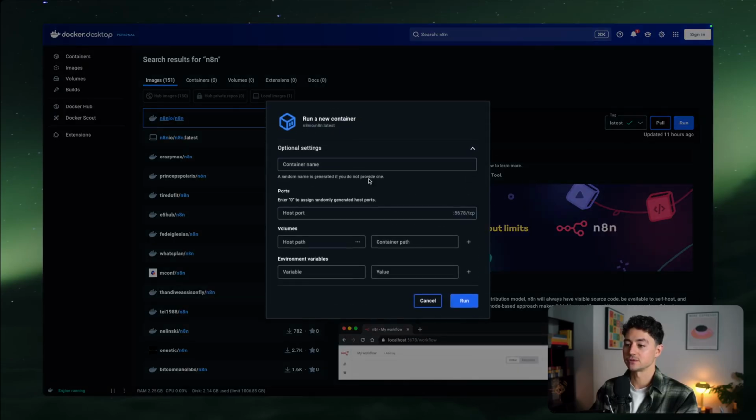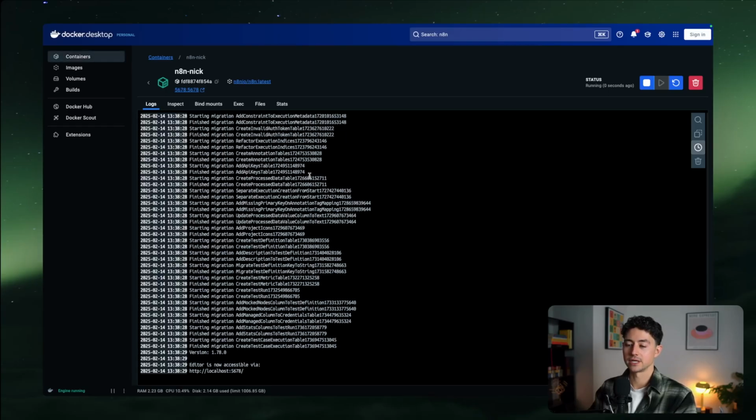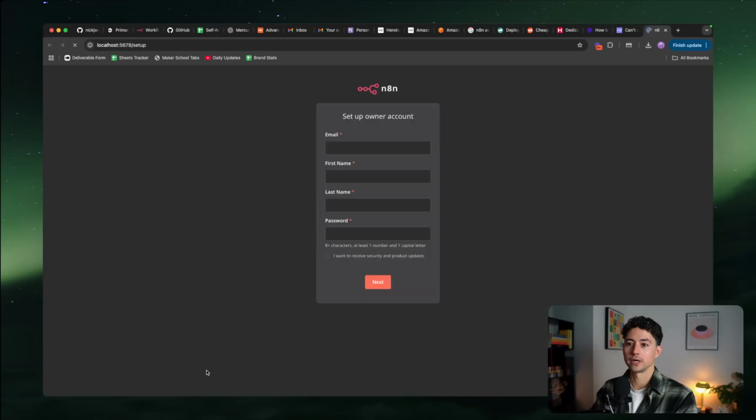And when you do so, it'll ask you for some optional settings. I'm going to do 5678 right over here. Volumes, host path, environment variables, I'm just going to leave that as is, and I'll just call it n8n-nic. And give that a run, and you'll see that my computer is a lot faster than a lot of the other ones we've been using, so it's already done with the deploy. If you click 5678, you'll now be at localhost:5678/setup, which is, again, my own server, and now I'm actually running n8n directly on my computer.